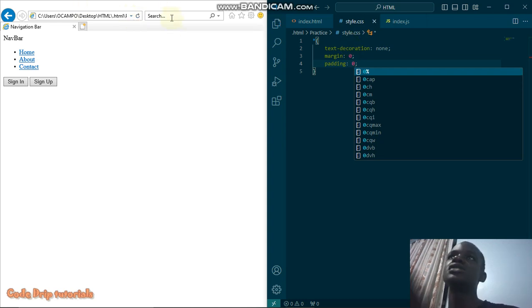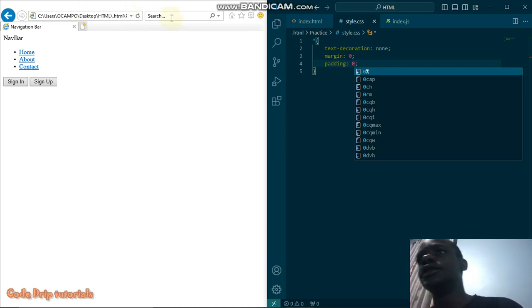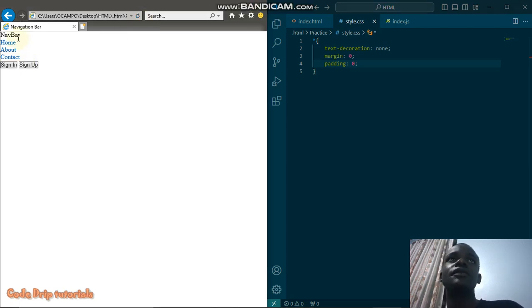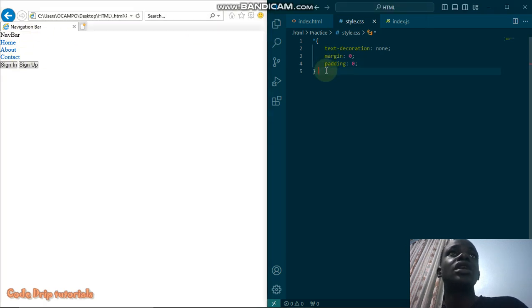Since I don't have an internet connection, I'm saving my progress and continuing. But if you have an internet connection, go to the extensions and search for live server, so you can operate well with the live server. Once saved, the progress automatically launches here. Now what you're going to realize is that here we have no margin, no padding, and no text decoration.